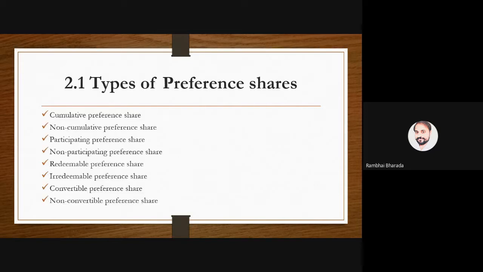Now, please read all the points, and if you are aware of any, I'm not saying that you explain the first. If you are aware of any, please unmute yourself and try to explain. I will help you if you have difficulties. Types of preference: totally, we have 8 types of preferences. Is anybody aware of any type of preferences?